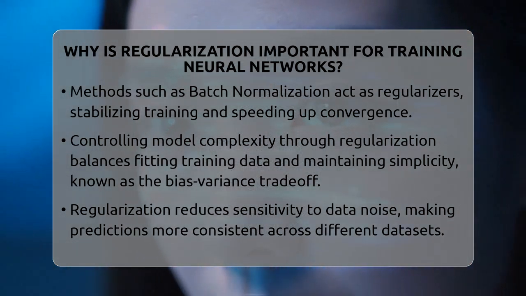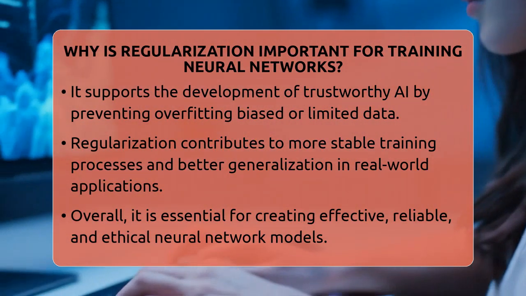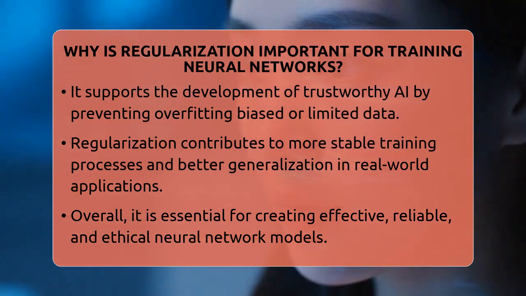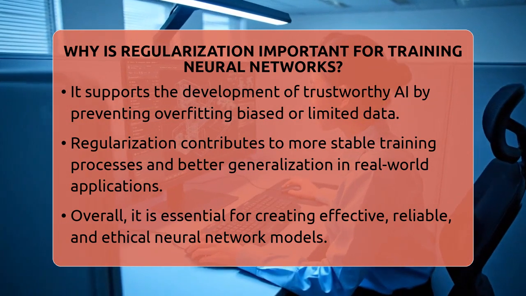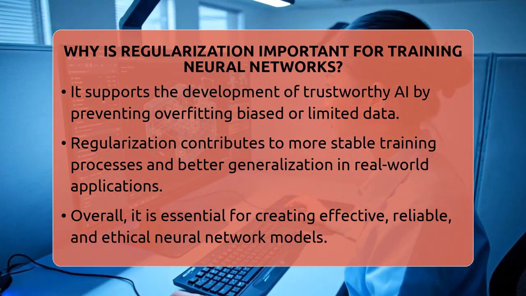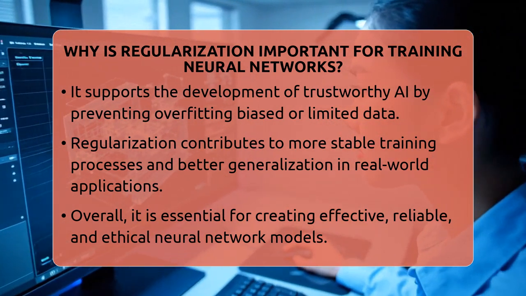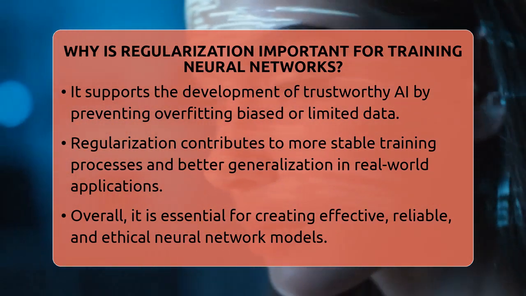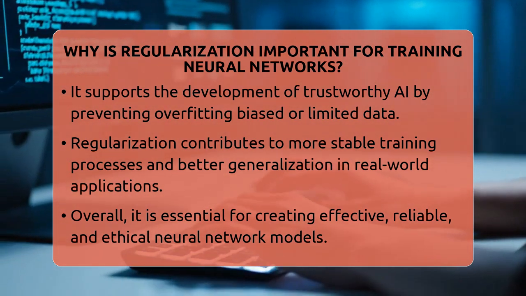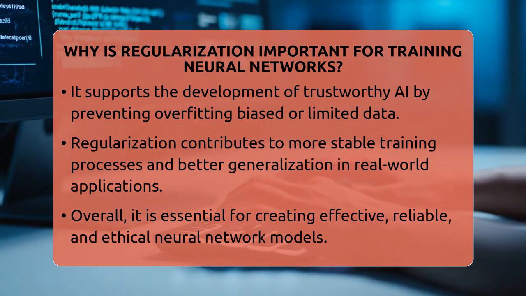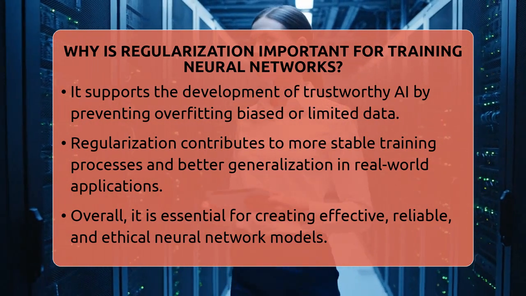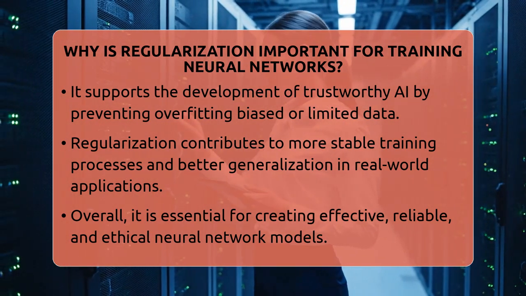Finally, regularization makes neural networks more robust. It reduces sensitivity to small changes or noise in the data, making the model's predictions more consistent across different datasets. This reliability is crucial for AI systems that need to work well in real-world situations, like natural language processing or image generation. In practical terms, regularization is a must-have for building trustworthy AI tools.